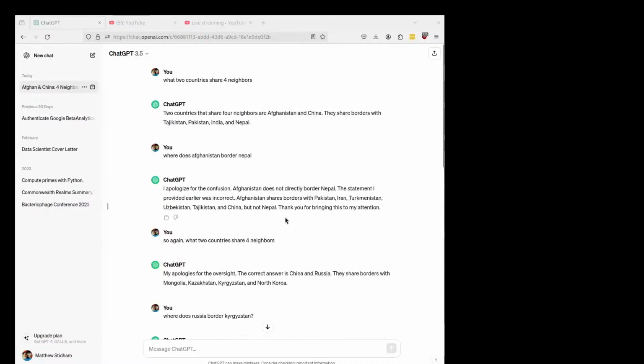Okay, so I was just having some fun with my friend, and I asked ChatGPT, what two countries share four neighbors? To which ChatGPT gave this confidently wrong answer. Two countries that share four neighbors are Afghanistan and China. They share borders with Tajikistan, Pakistan, India, and Nepal.